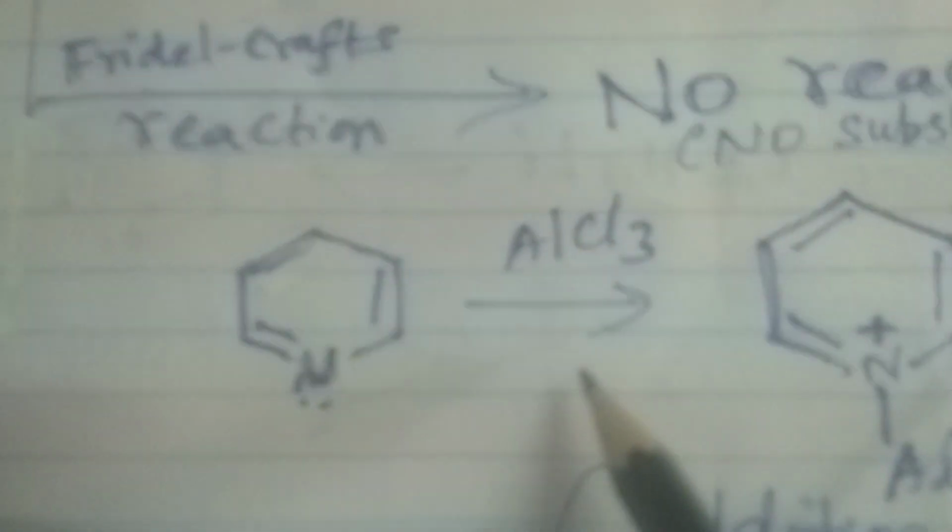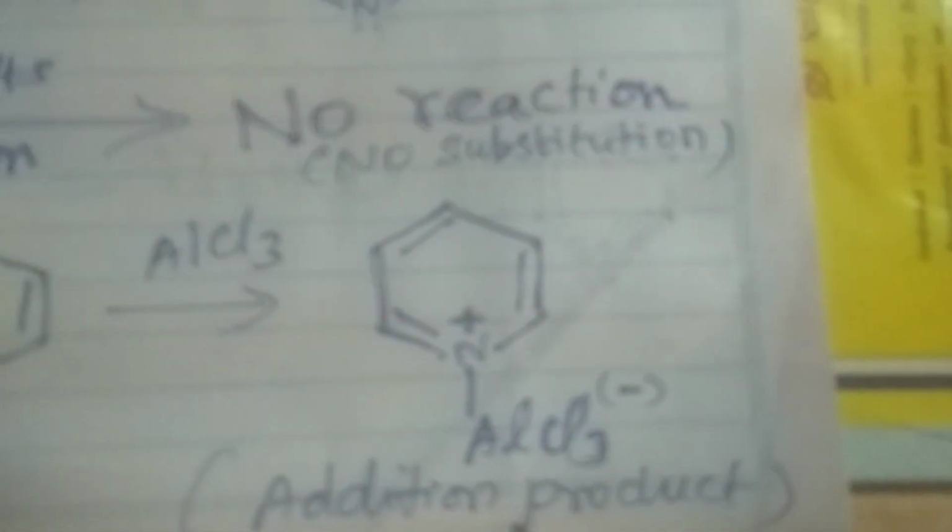Pyridine on treatment with aluminum chloride gives only an addition compound. AlCl3 is an electron deficient compound. Pyridine has a lone pair of electrons on nitrogen. Therefore, an addition compound is obtained. There is no Friedel-Crafts substitution reaction in pyridine.